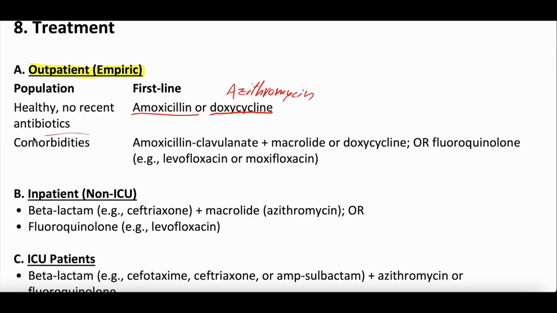If they do have some comorbidities, you can't really get away with just this regimen. You really should do a combination. You can do something like amoxicillin-clavulanate, also known as Augmentin, with a macrolide like azithromycin or with doxycycline, or you can use a fluoroquinolone, levofloxacin or moxifloxacin, as monotherapy too. But people with comorbidities or risk factors shouldn't just get monotherapy, whereas those healthy without comorbidities and no recent risk factors can usually be okay with monotherapy.